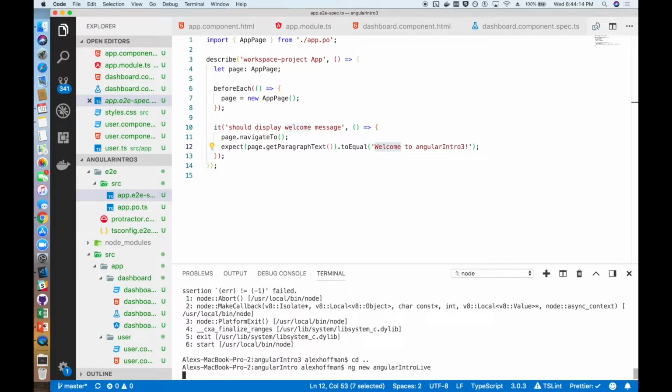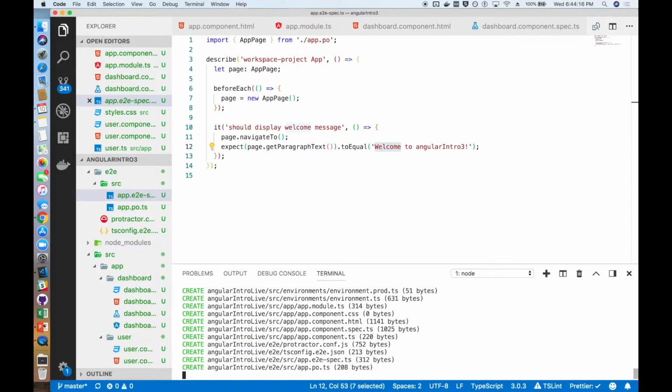So we're going to go ahead and create a new project here, and it will be generated by the Angular CLI completely for us. This is going to take a few minutes. As it generates, it's going to create all the files we need, as well as do an npm install for us to install Angular and all of its supporting basic libraries.